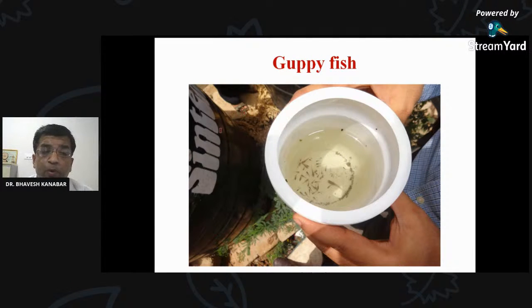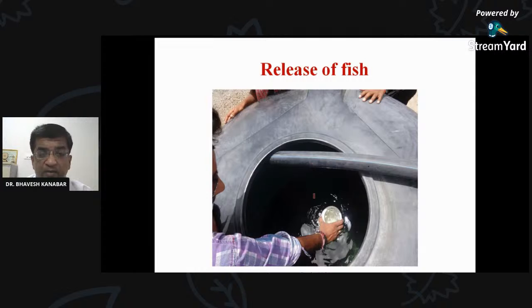Then we don't have to pour these fish from the container into the water body, because it will damage the fish, it will kill the fish. So there is a specific method for the application of guppy fish. We first have to fill this container up to the brim with water. Then we have to lower this container into the water body. We don't have to pour the fishes. We lower this container into the water body so that the fish will come out by themselves. So the fish will not be damaged.